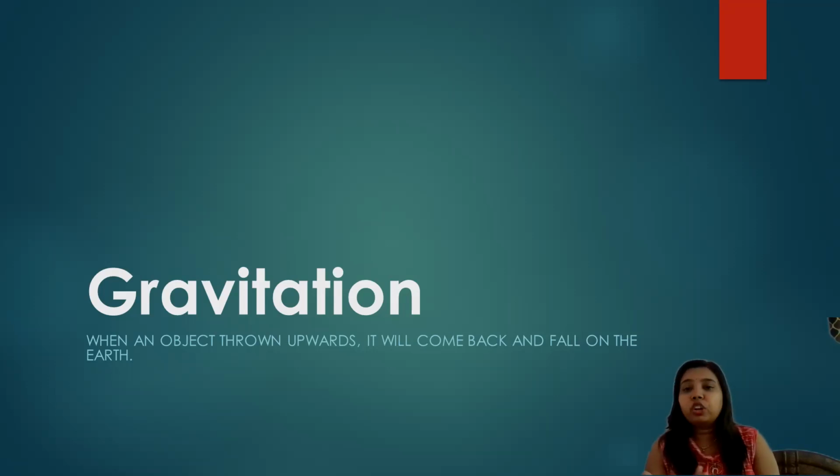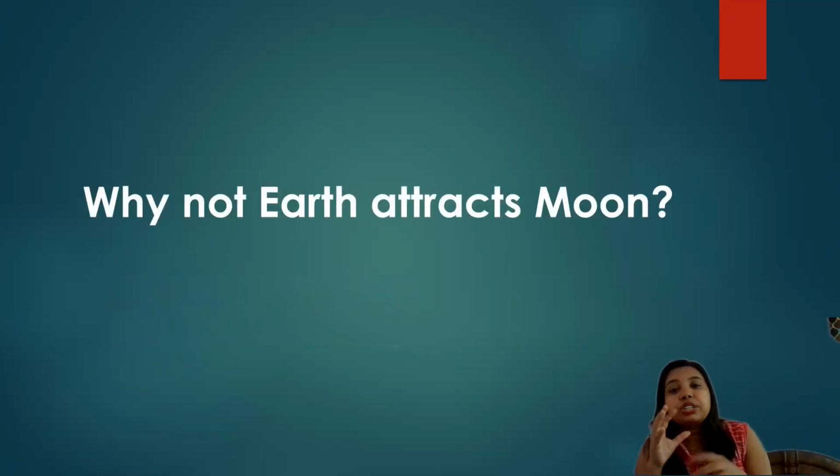to attract each and every object. But whenever you throw a ball, throw a pencil, whatever you want, it will come back and fall on the earth. Why? Because earth has a power to attract that object. So as we know that moon is revolving around the earth. So if earth has a power to attract every object, then why not earth attract the moon?